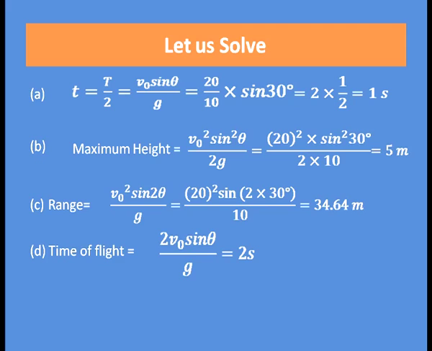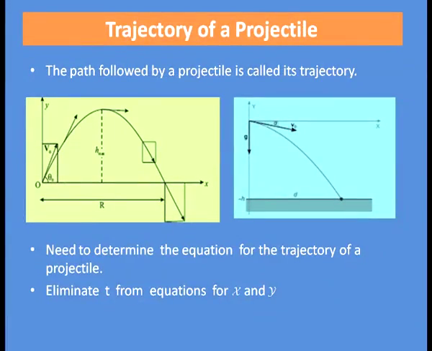So, this is how you can use the formulas for total time of flight, range and maximum height and find out the solution for numericals. Now, let us discuss trajectory of a projectile. What is trajectory? Trajectory is the path followed by a projectile.